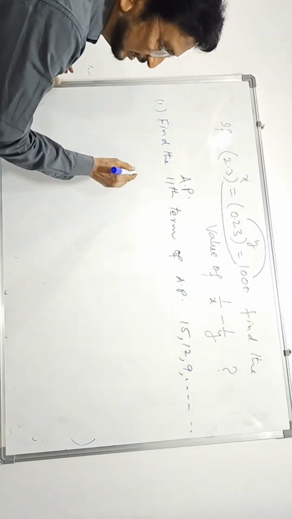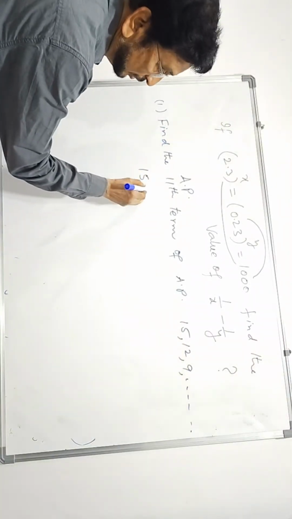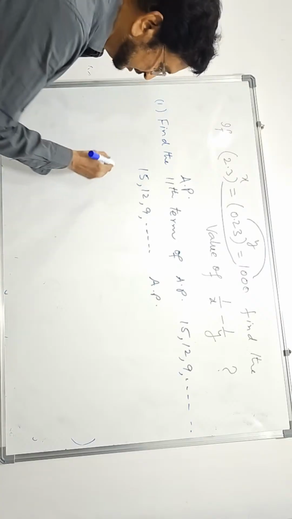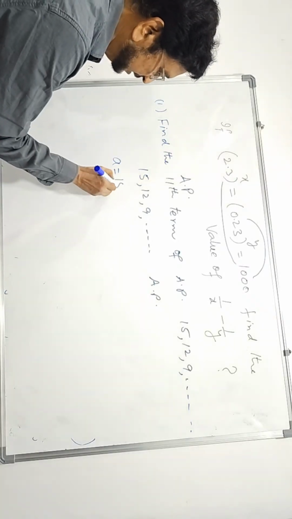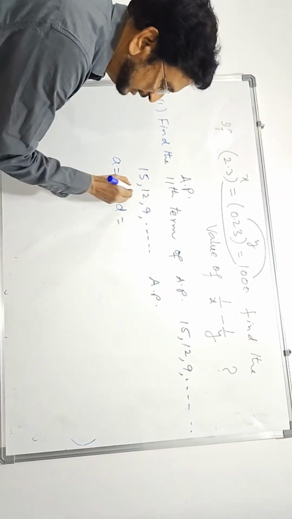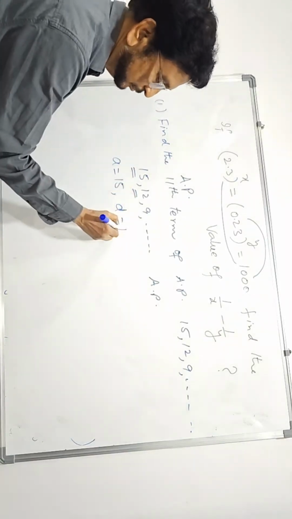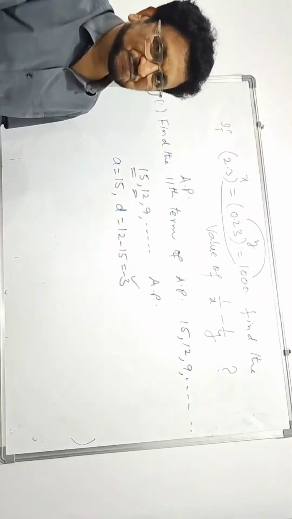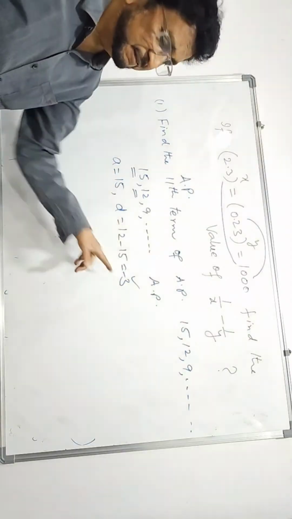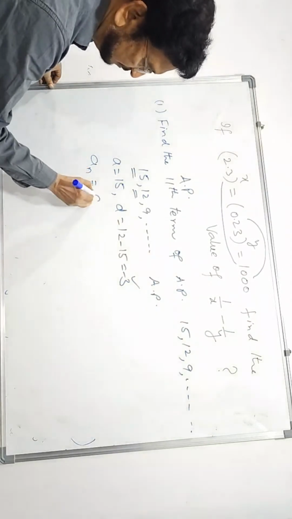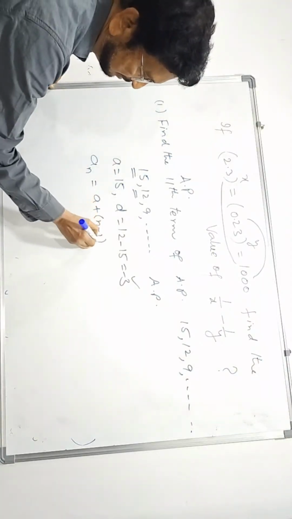First we shall write the given arithmetic progression. This is the given arithmetic progression. What do we write first? The first term is written as A. How will you find the common difference D? Second term minus first term. 12 minus 15 means minus 3 is D. If you know A and D, we can find any term. The nth term formula of an arithmetic progression is A plus (n minus 1) D.